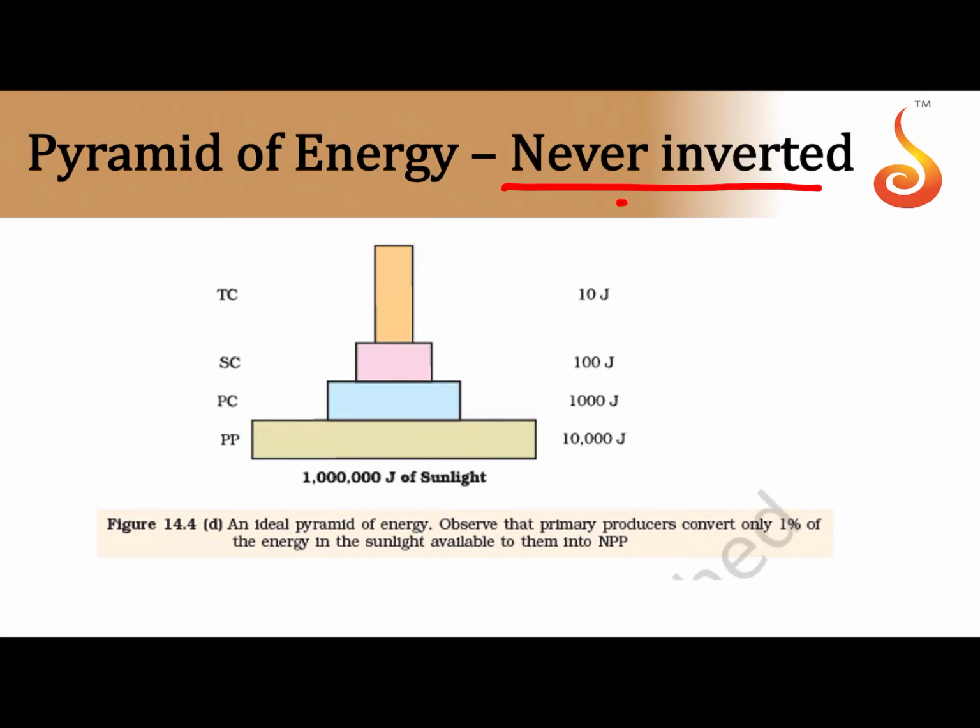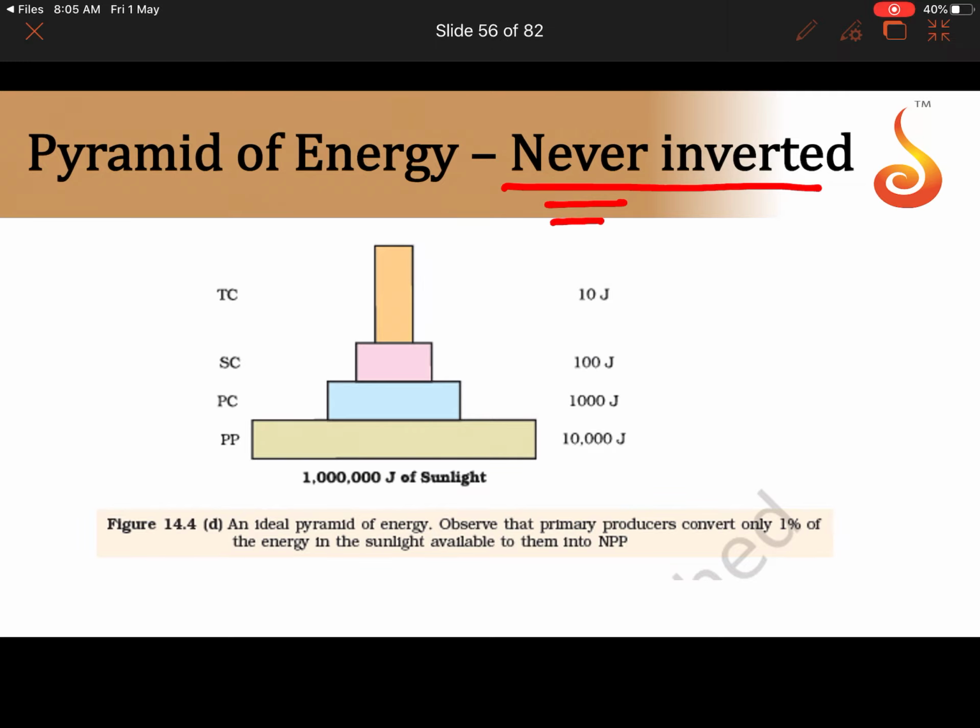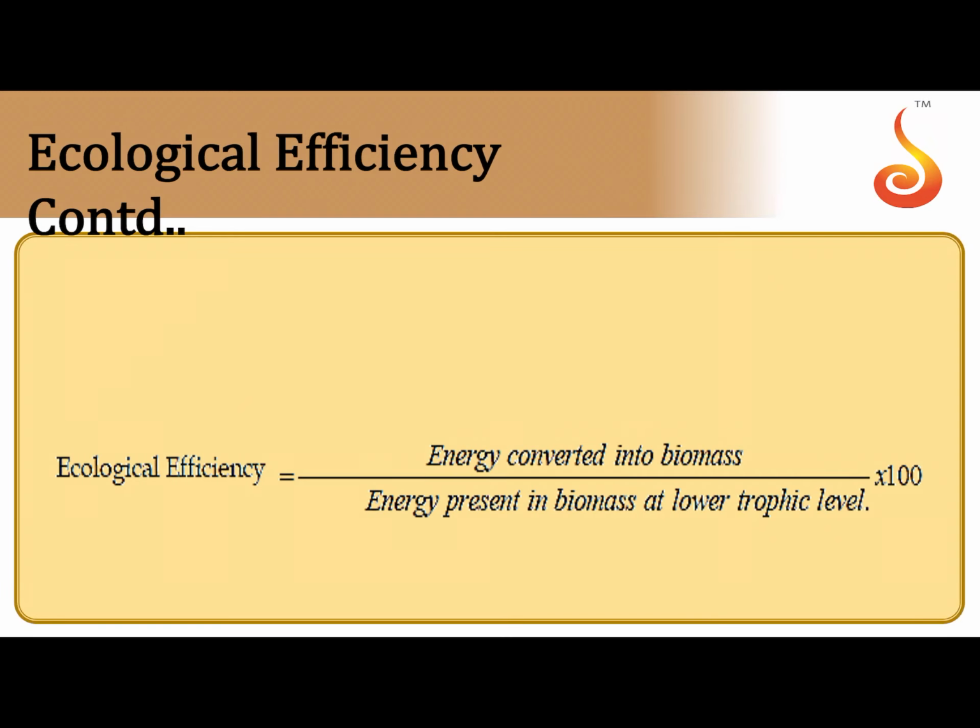Pyramid of energy can never be inverted, please all of you remember, because the energy flow, as we've been learning, is always from the sunlight and from the primary producers onwards. And notice how the energy is following the 10% law. That is, the sunlight had 10 lakh joules of energy, but only 10,000 joules of energy is stored in the primary producers. And 10% of that is carried on to the next trophic level, that is, the primary consumers store in the form of flesh only 1000 joules, which is 10% of the 10,000 joules that they probably obtained by feeding on the plants.